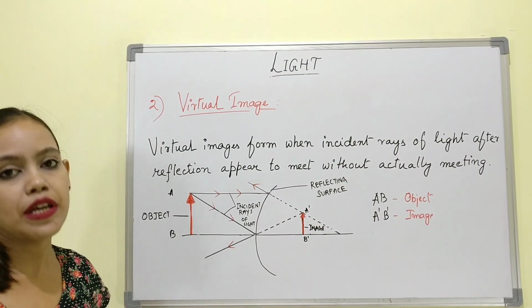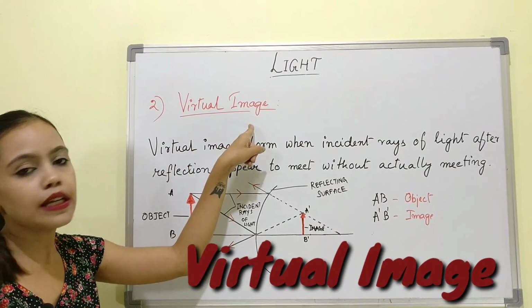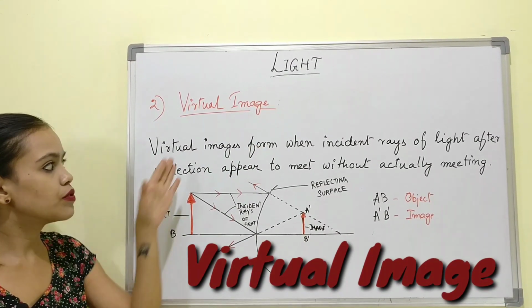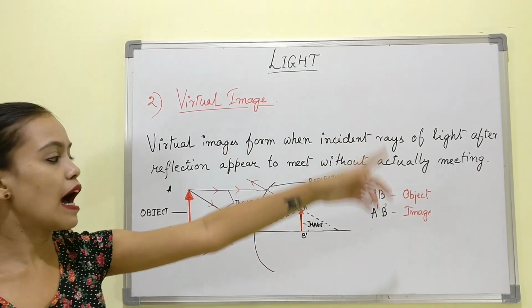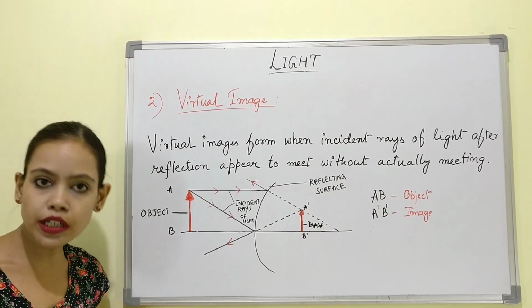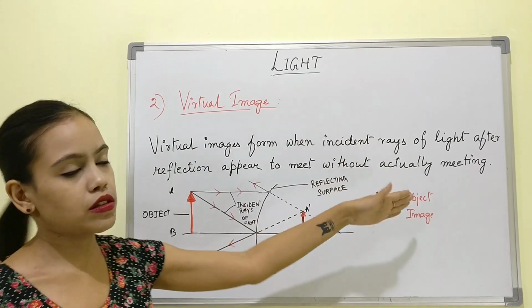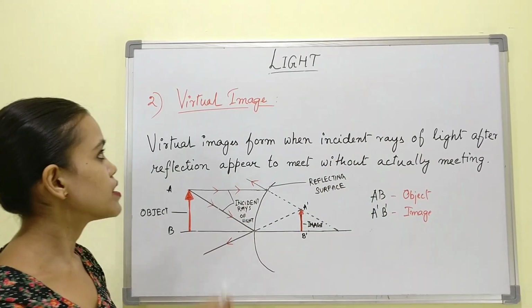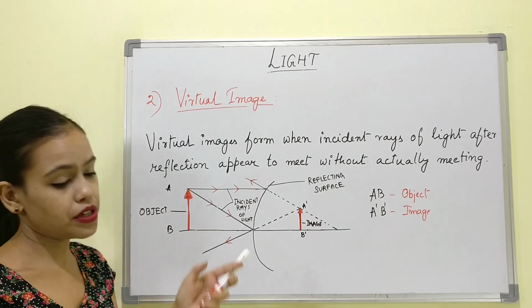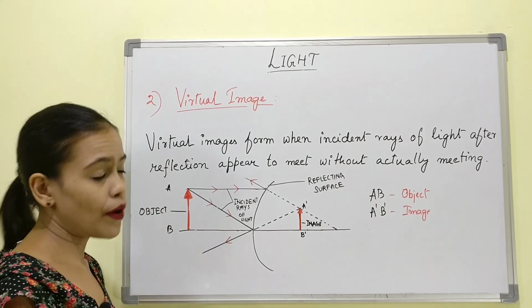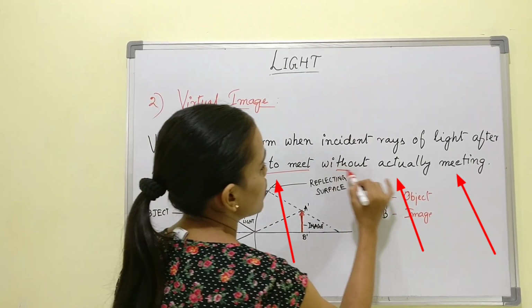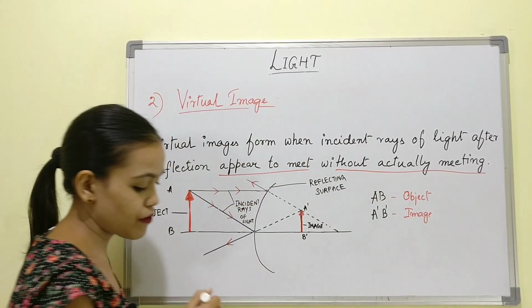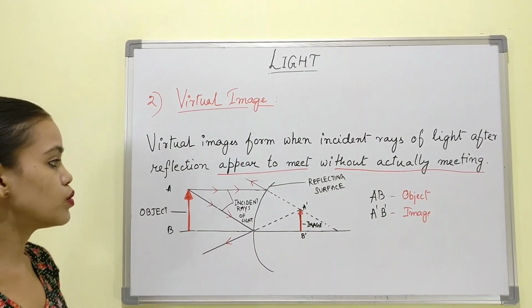The next type of image is the virtual image. What is a virtual image? Virtual images form when incident rays of light after reflection appear to meet without actually meeting. So this is first of all virtual, not real. The key point is: they appear to meet without actually meeting. After reflection, they appear to meet.